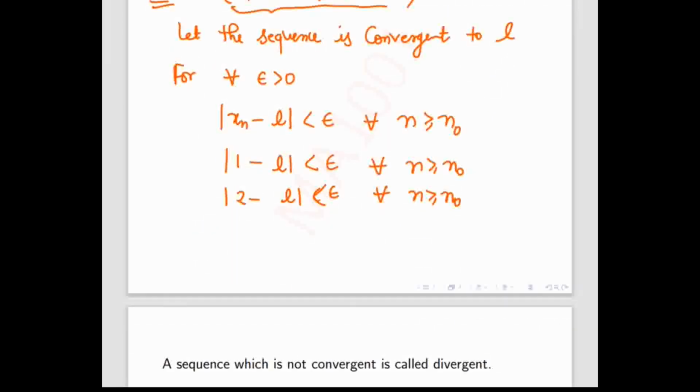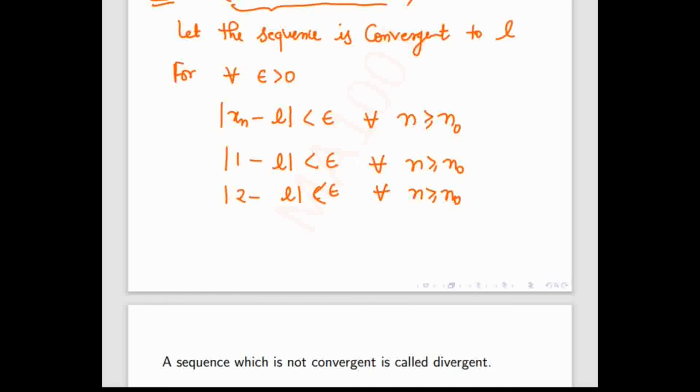That means I will remove L. So how can we remove L? 1 minus L and 2 minus L, if you subtract them, 2 minus L minus 1 minus L, what will you get? 1. So by subtracting, we can remove L.